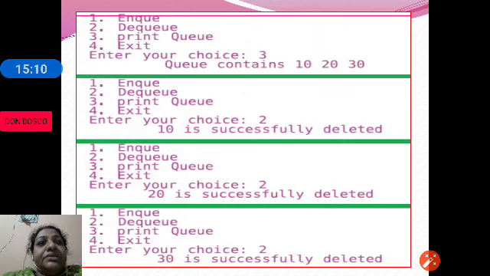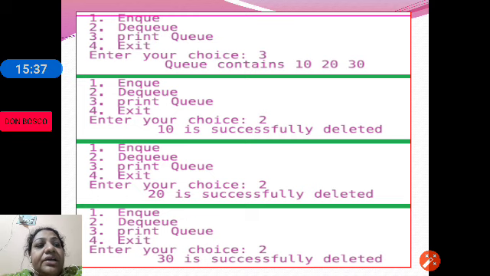Now you can see the choice is 3. 3 is to print the queue elements. The queue has 10, 20 and 30. So now if any element is to be added, it should be added after 30, and any item to be deleted, when we perform DQ, 10 will be the element to be deleted, because front will be pointing to 10 and rear will be pointing to 30.